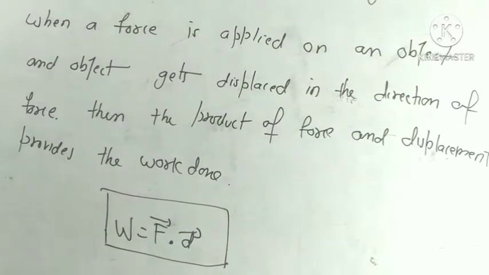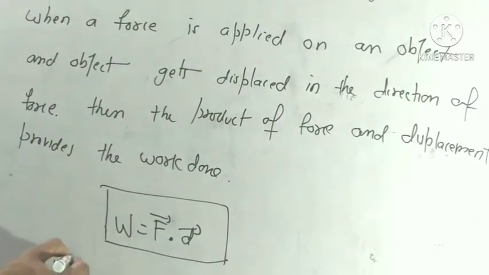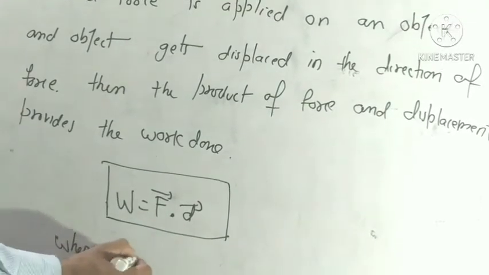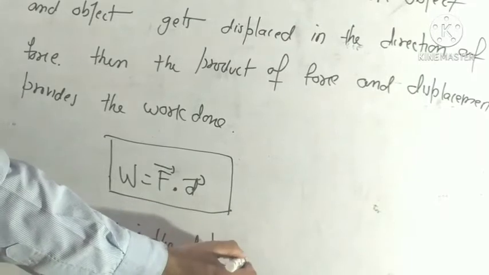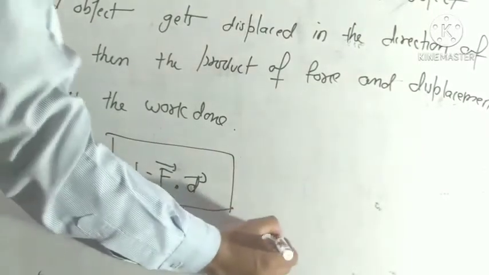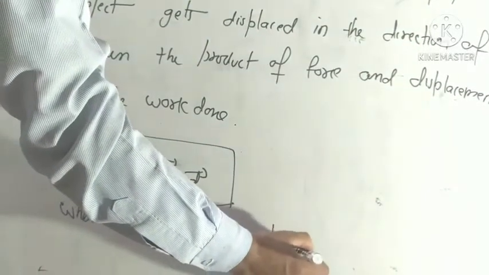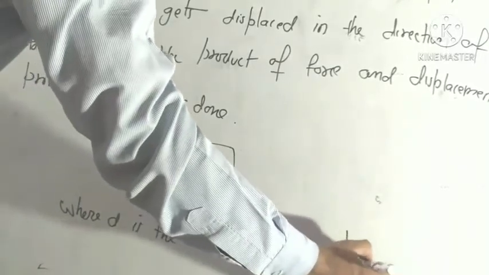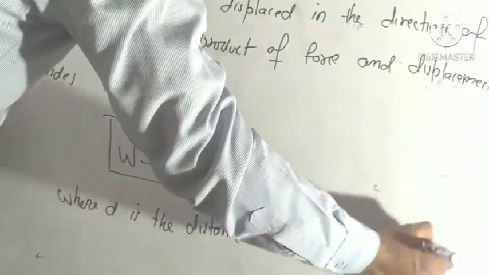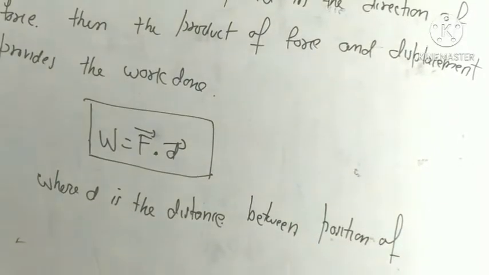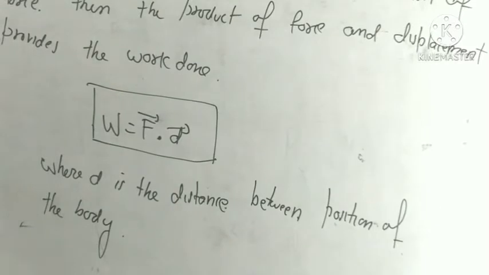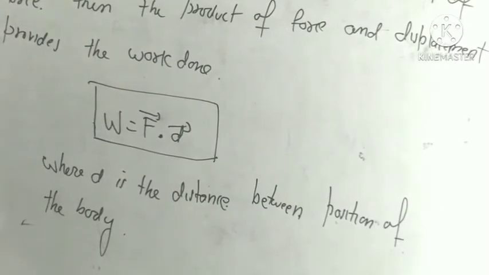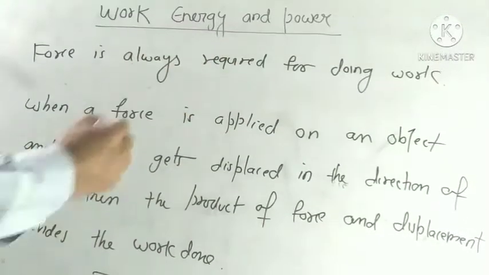Where D is the distance between positions of the body. Force is always required for doing work.